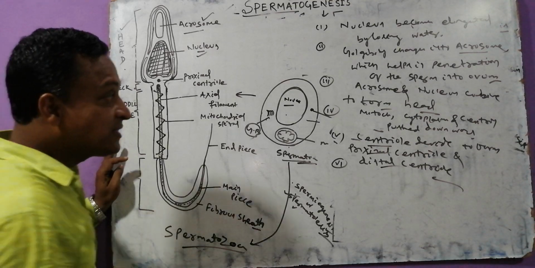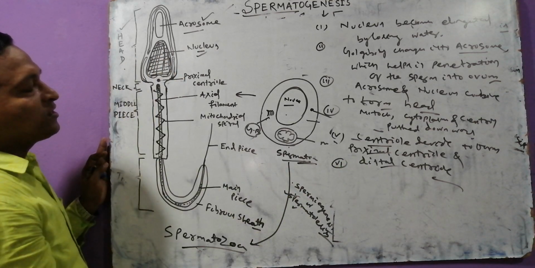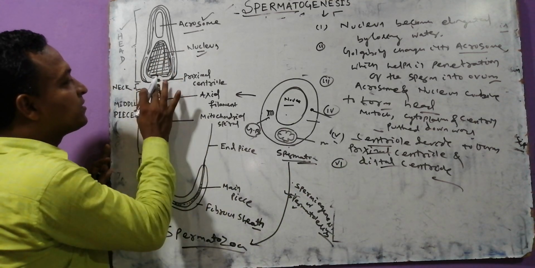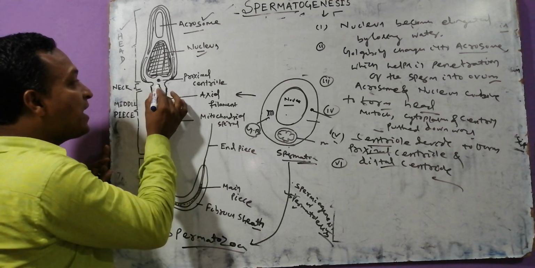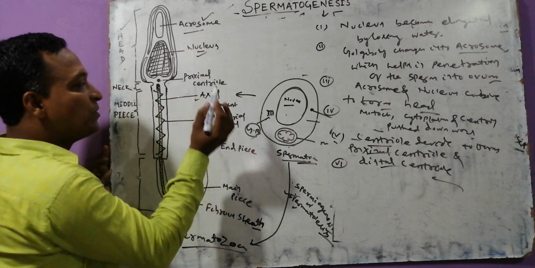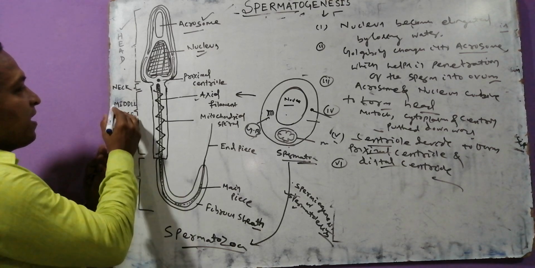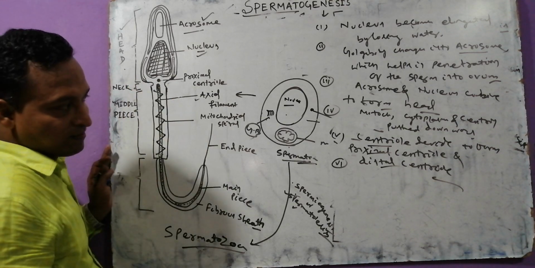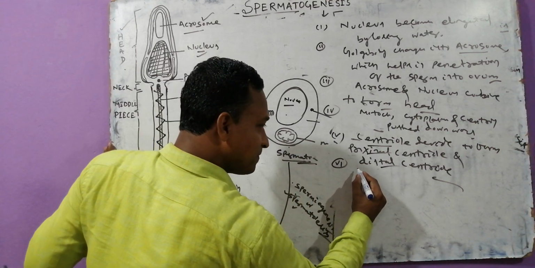The distal centriole. A question comes to your mind: here is the proximal centriole, where is the distal centriole?